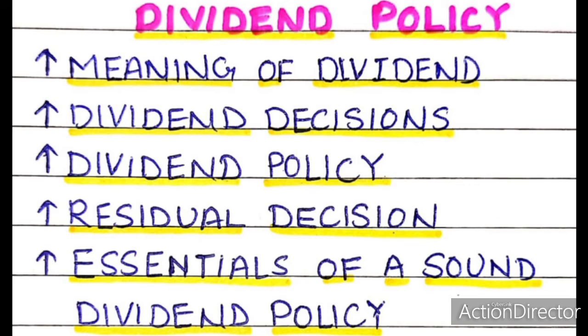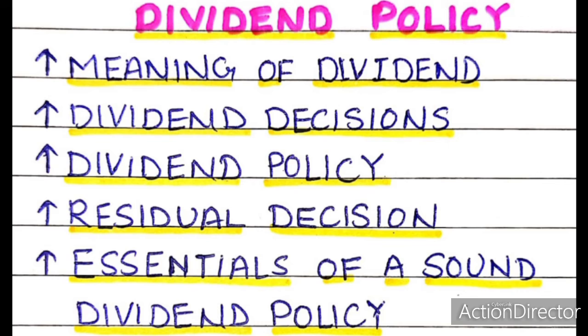Sound dividend policy remains stable during prosperous and lean years. Dividends are paid in cash and stock dividend is paid only when the amount of reserves exceeds too much. Generally, a sound dividend policy contains the following elements.